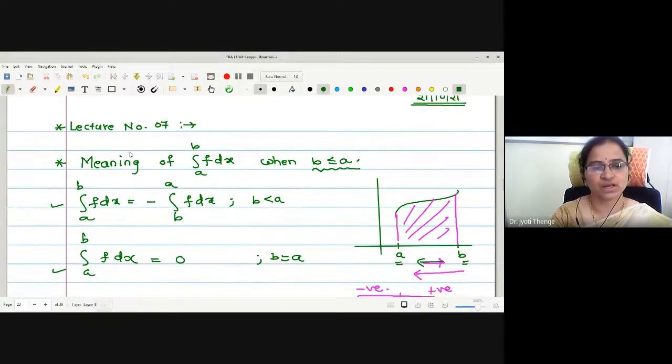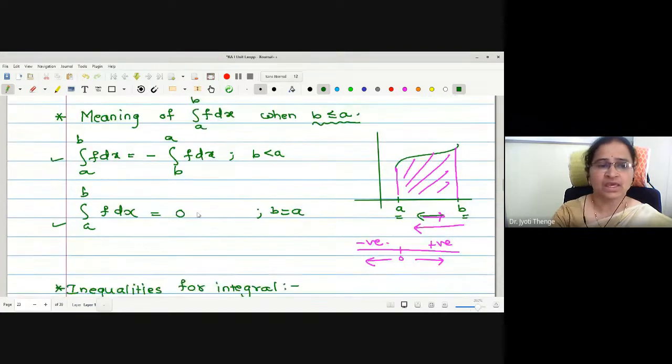The first inequality we have seen is regarding the meaning of integration a to b whenever b is less than or equal to a. We have seen the meaning of integration a to b for b greater than or equal to a. In the same way, we are going to explain the value of this integration for b less than or equal to a in terms of this integration. Therefore, whenever b is less than a, integration a to b is nothing but negative integration b to a.